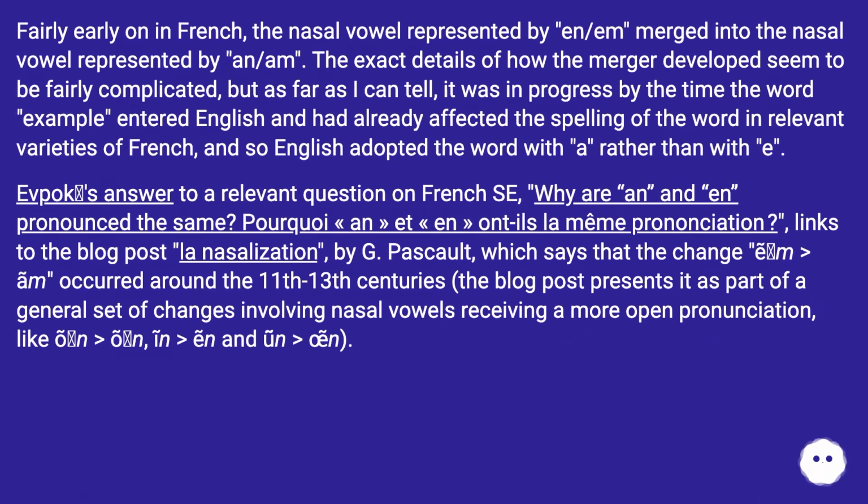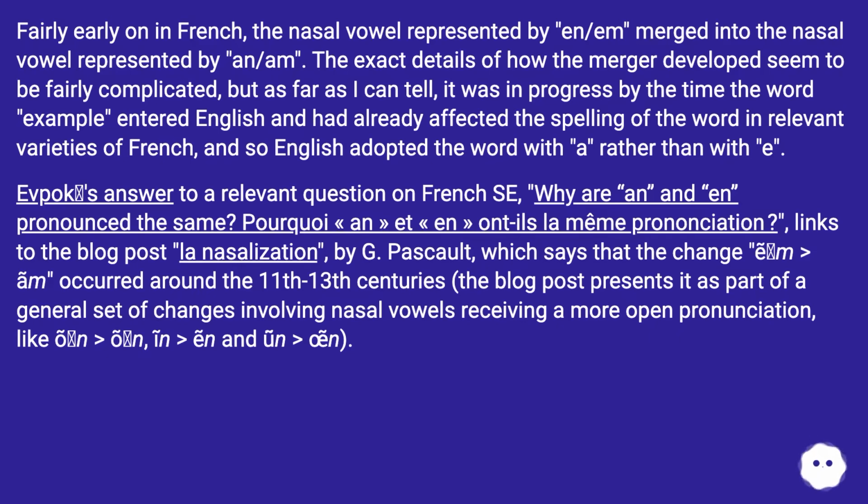Fairly early on in French, the nasal vowel represented by en/em merged into the nasal vowel represented by an/am. The exact details of how the merger developed seem to be fairly complicated, but as far as I can tell, it was in progress by the time the word example entered English and had already affected the spelling of the word in relevant varieties of French, and so English adopted the word with a rather than with e.